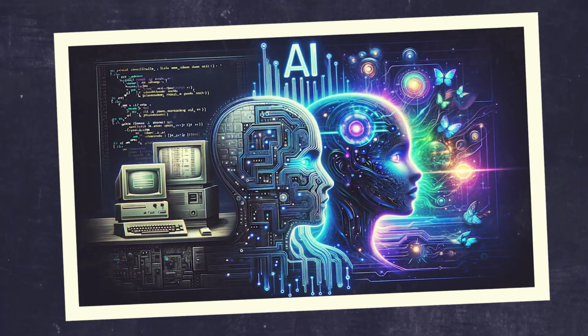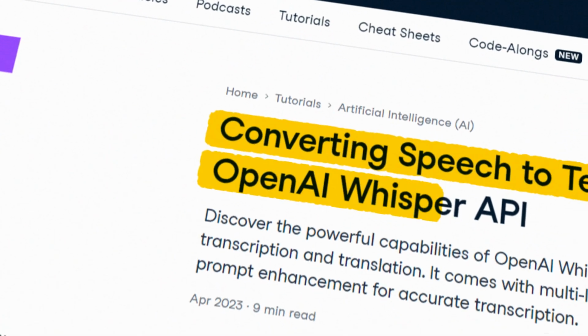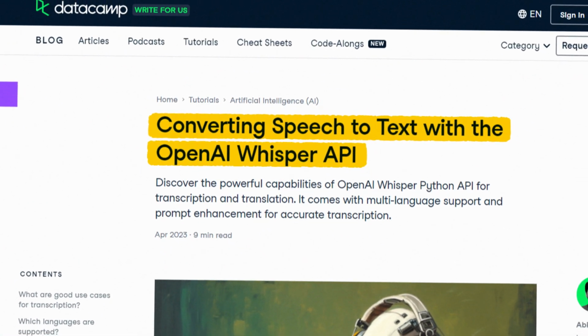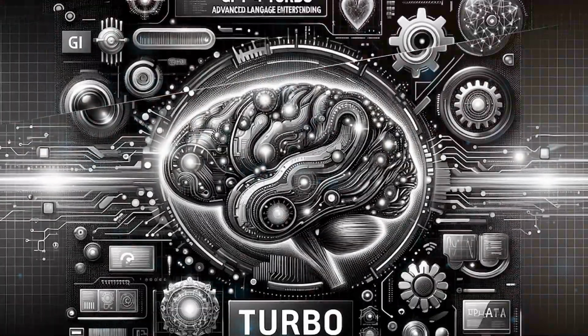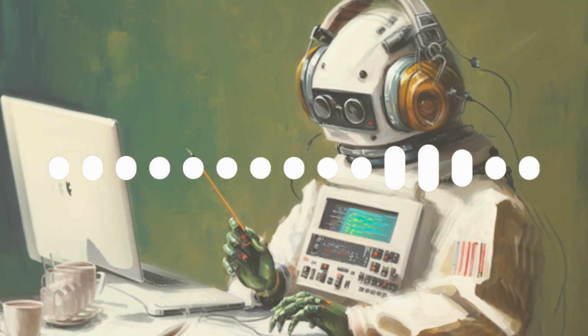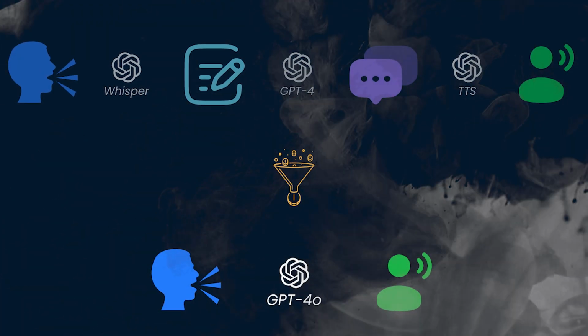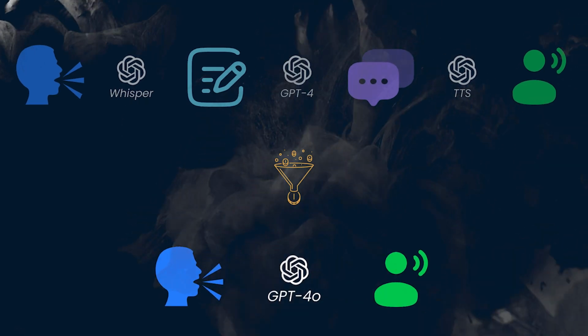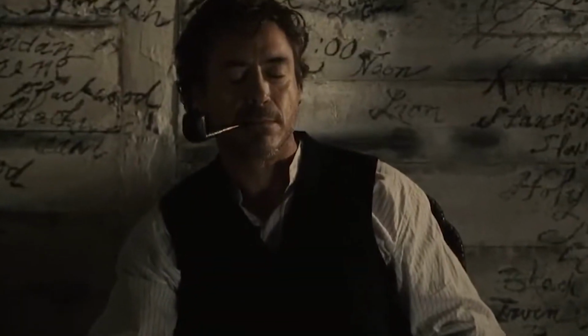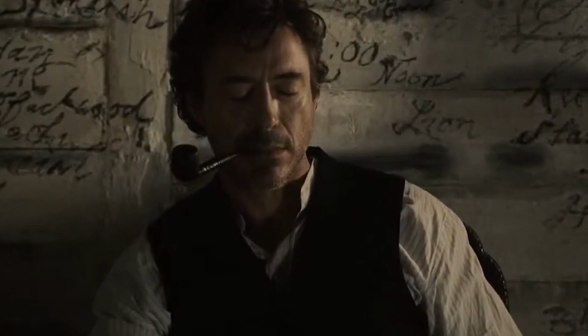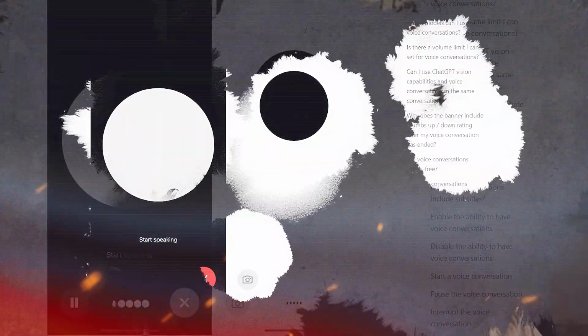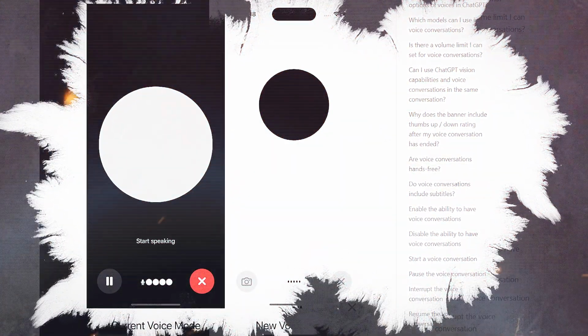Initially, several models were needed for this to happen. First, you send audio via voice mode, and then your speech is converted to text with Whisper. This text then generates a response using GPT-4 Turbo and converts it to sound with a TTS model. The whole process was cumbersome to say the least. However, this model now has a single model for all of these functions, and as you would already imagine, this saves you a lot of time. Essentially, you can now talk to ChatGPT and get a prompt response.